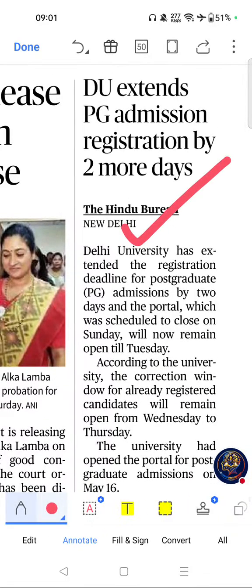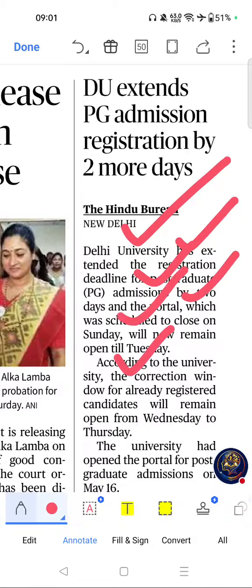DU extends PG admission registration by 2 more days. If you see the importance, CUET has become a major component of India's higher education system, frequently asked in current affairs section of SSC, banking and railway exams, and relevant for questions on education reforms and university admissions. Helps in understanding recent changes in India's higher education framework.